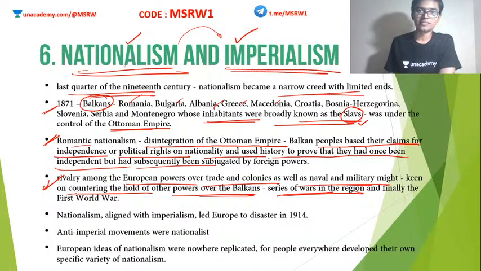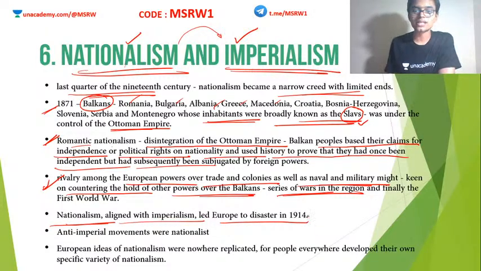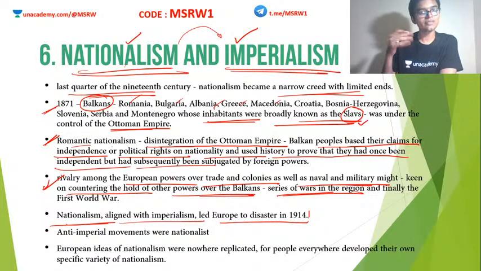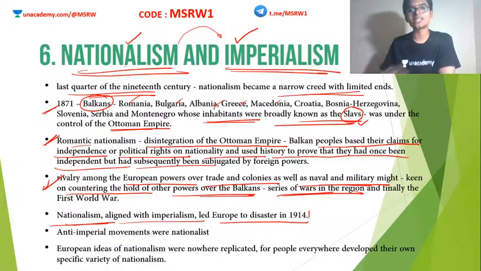Okay, that is a different chapter. We will study it. Anyway, nationalism aligned with imperialism led Europe to disaster in 1914. Nationalism means the feeling for one's own nation. Imperialism means trying to impose colonies or trying to rule some other nation. So this expansionist policy is actually part of imperialism. So together, nationalism and imperialism brought European countries to war.